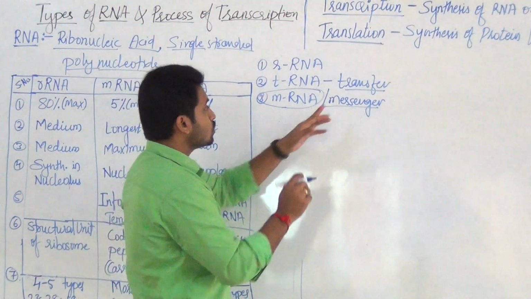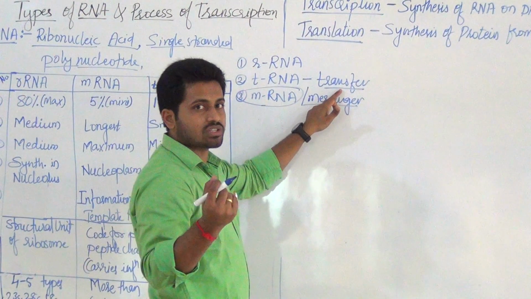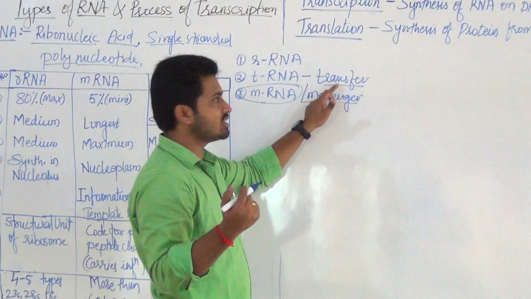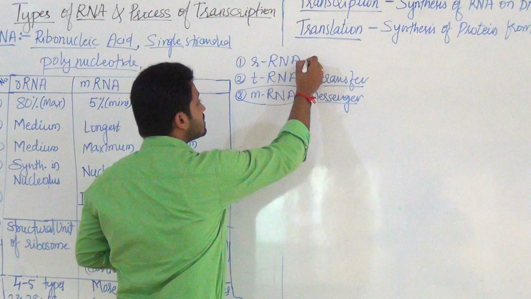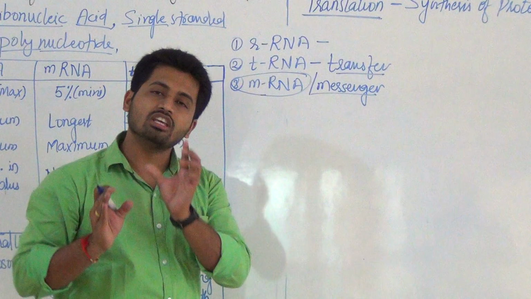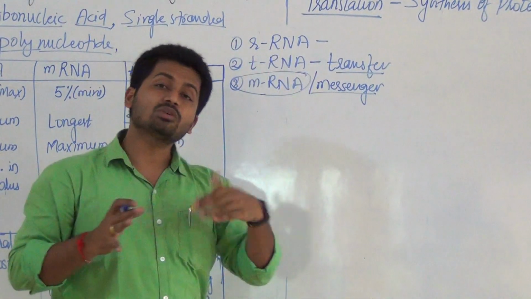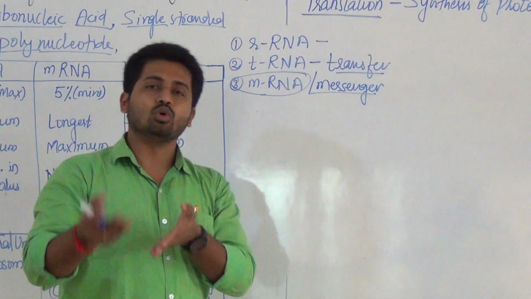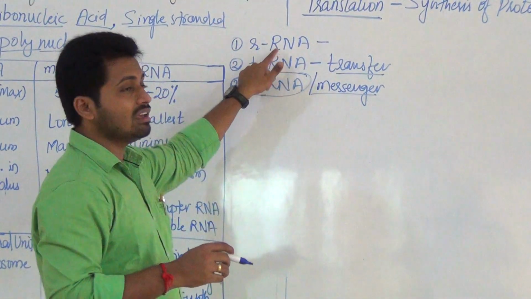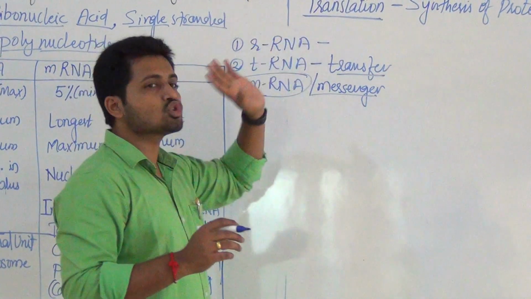To form protein we require amino acids. This RNA brings amino acids, transfers amino acids, hence it is called transfer RNA. This is ribosomal RNA. Why ribosomal? It is the structural part of ribosomes. What is a ribosome made up of? RNA plus protein. So this RNA combines with protein and forms the ribosome, and hence it is called ribosomal RNA.